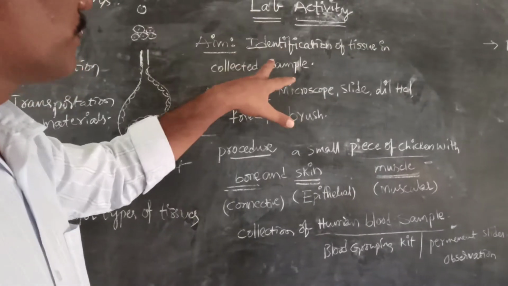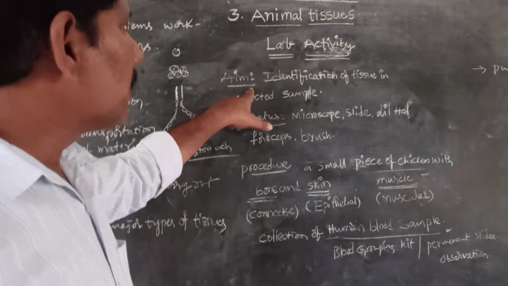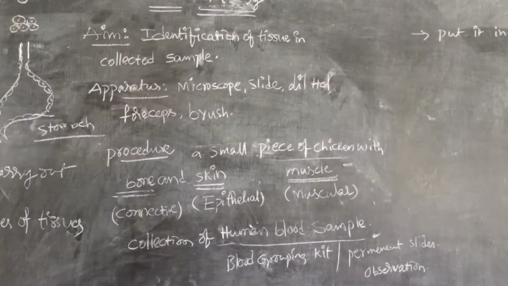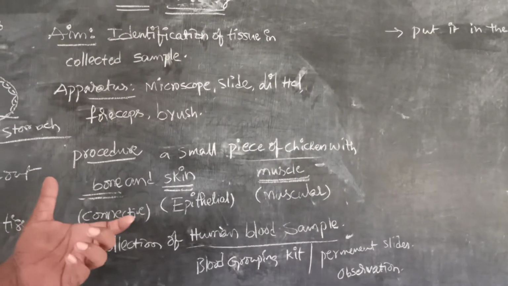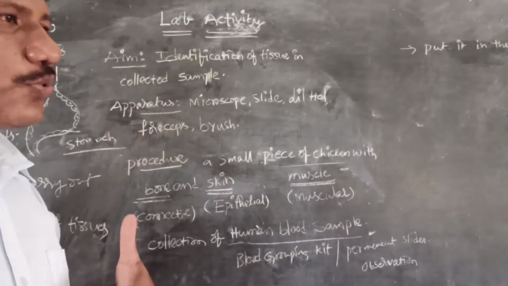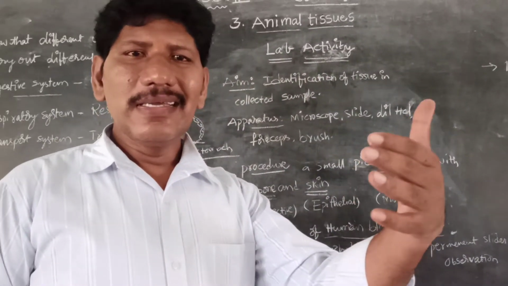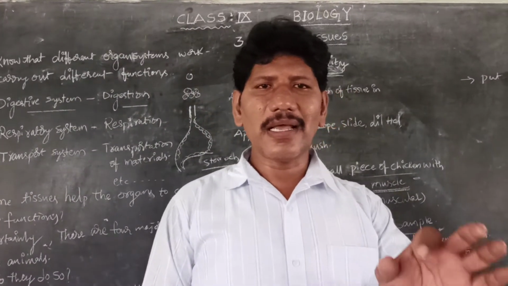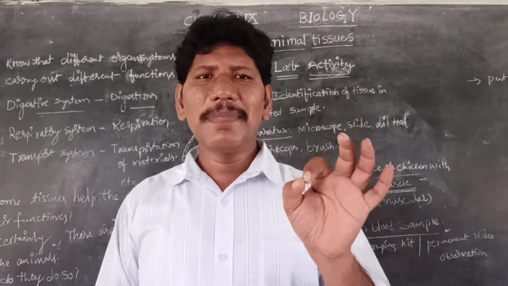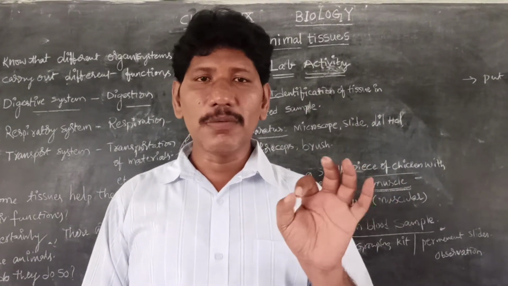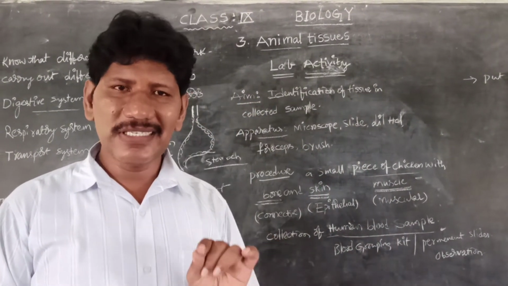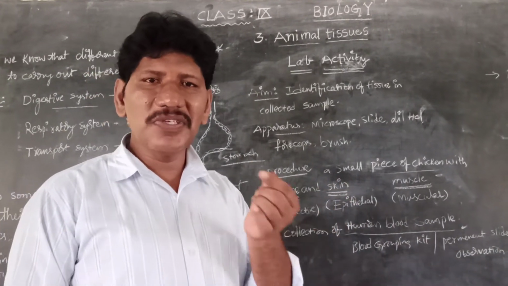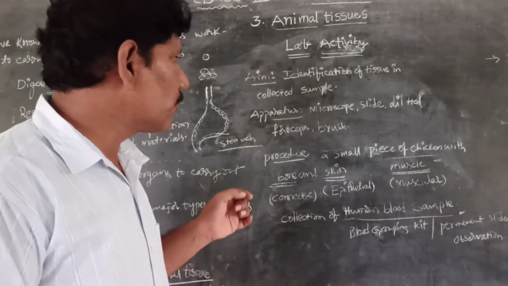So coming to the first one, the aim: identification of the tissue in the collected sample. For this, we are going to a chicken center or the chicken market nearby, and we are going to collect a chicken sample of muscle with the skin and bone. We have to collect the chicken piece with the skin, muscle and bone to bring to the lab.